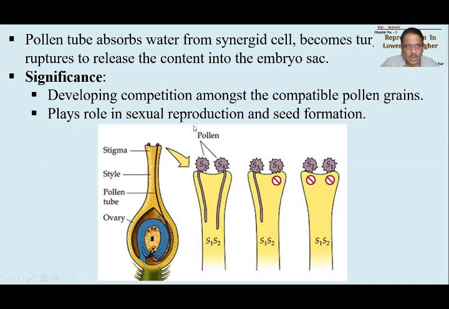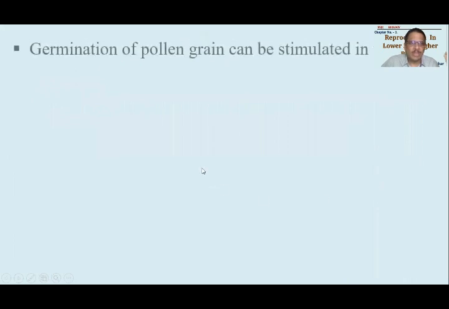Now, what is the significance of this? Two points we have to mention. Developing competition among the compatible pollen grains. Only the healthy, compatible pollen grain will be allowed to germinate. The rest are not. So the future generation will become stronger, more suitable, more adaptable, and it plays a very important role in sexual reproduction and seed formation. It is responsible for carrying out variations in the next generation, so that there will be a powerful or good next generation. So that's all we can say about the pollen-pistil mechanism.